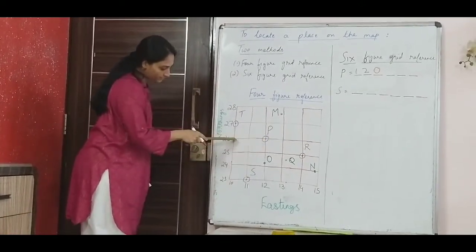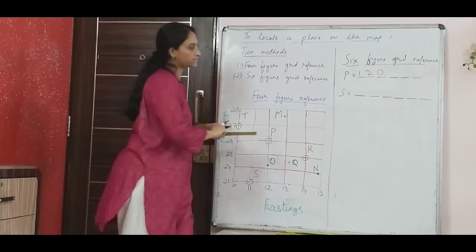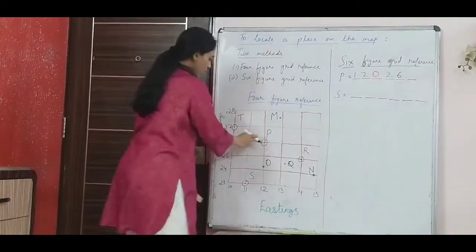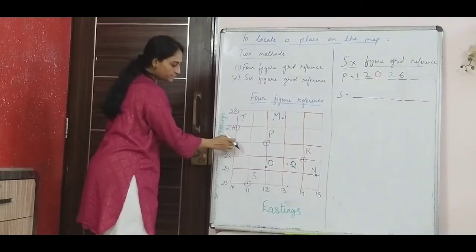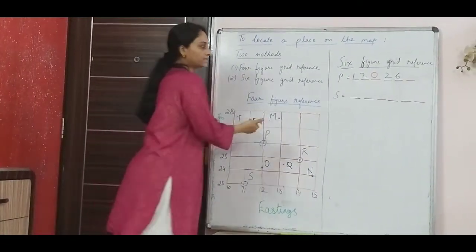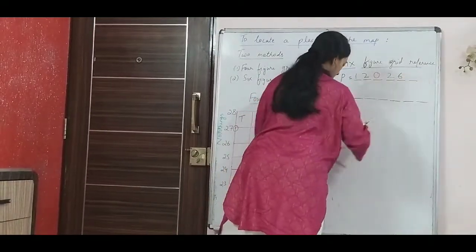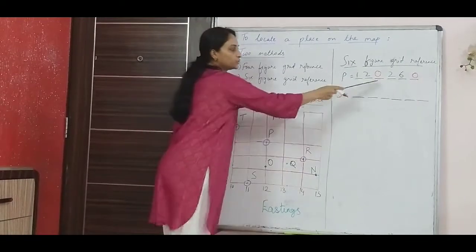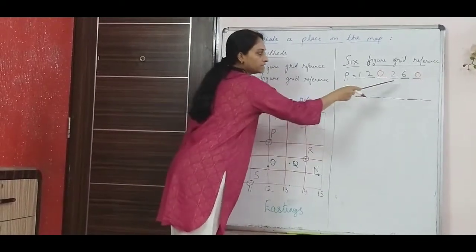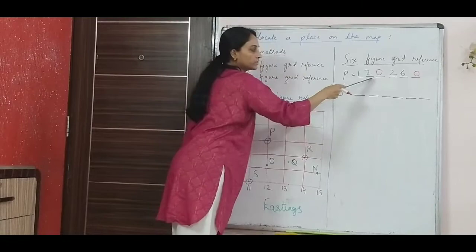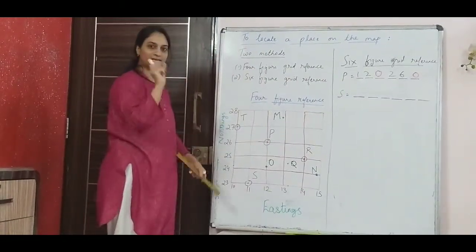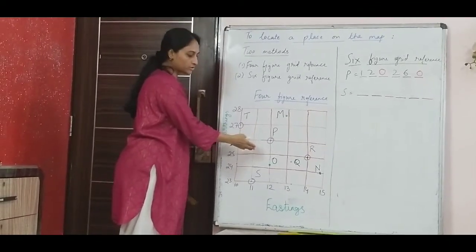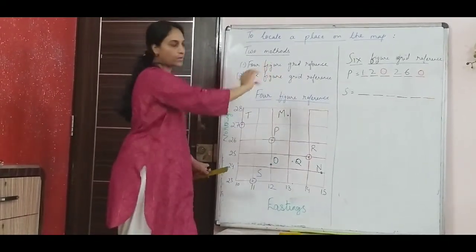Now what is my northing? Exactly my P lies on northing 26. So I write 26 here. And for my third northing, obviously it will be 0 again because it is exactly on that line, that is 26. So 1, 2, 0, these are my 3 eastings here, and 2, 6, 0 are my 3 northings. So this comes to 6 digit. So I get the exact location of P. Anyways with 4 digit I got the location, but with 6 digit this is how I get it.